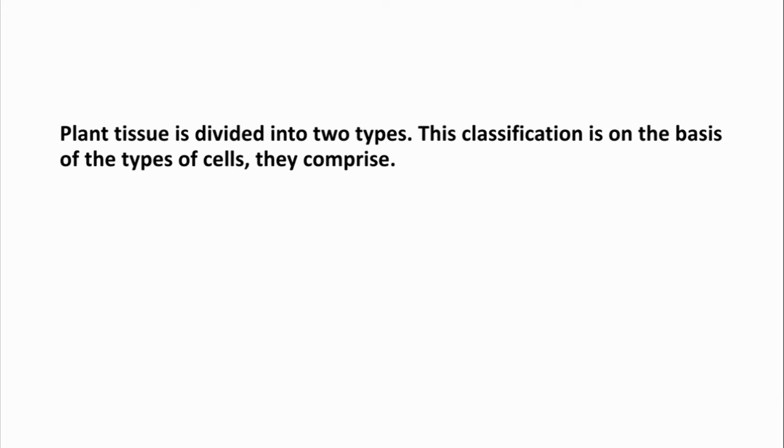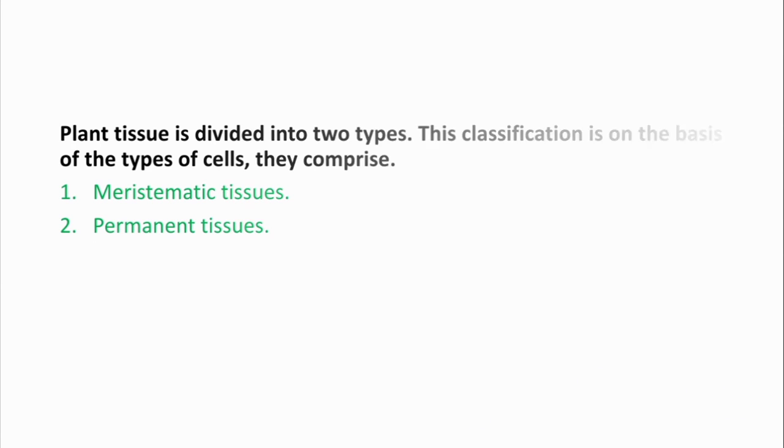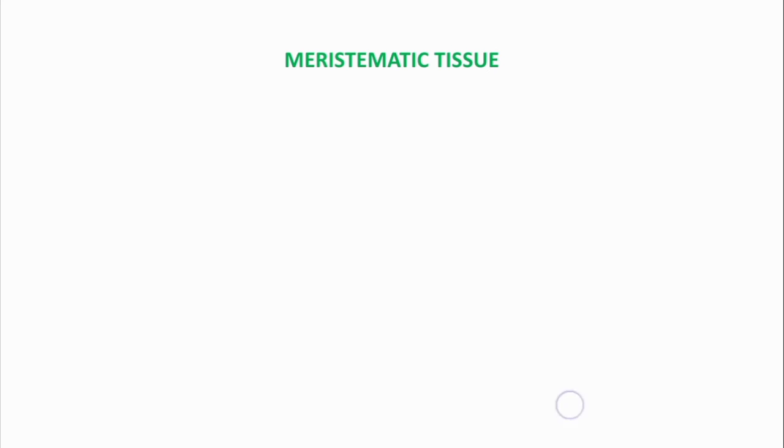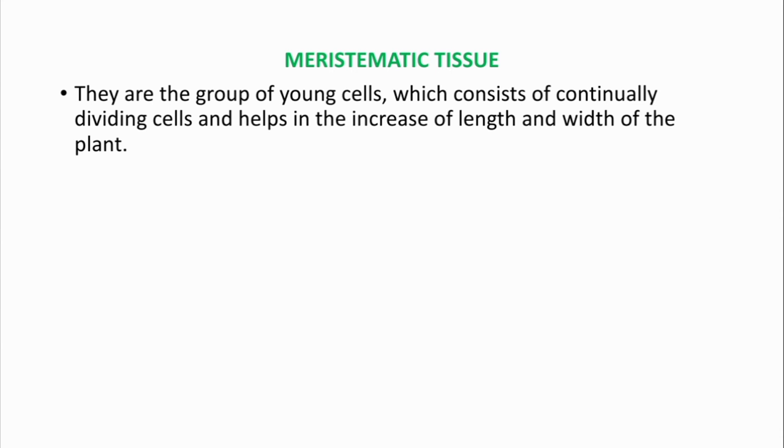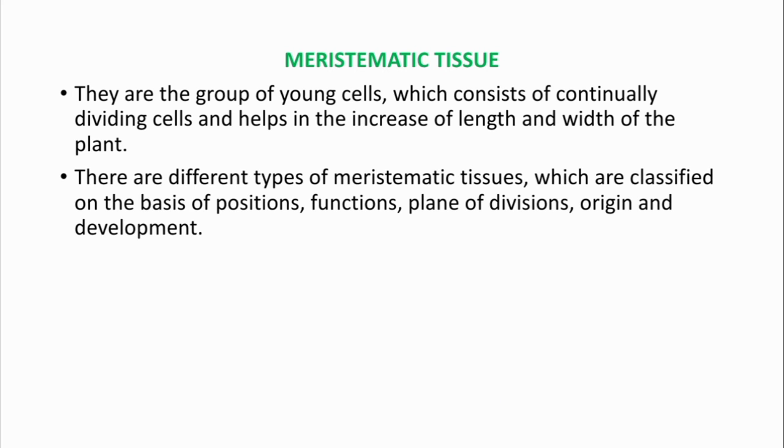Plant tissue is divided into two types. This classification is on the basis of the types of cells they comprise: meristematic tissues and permanent tissues. Meristematic tissue. They are the group of young cells which consist of continually dividing cells and help in the increase of length and width of the plant.